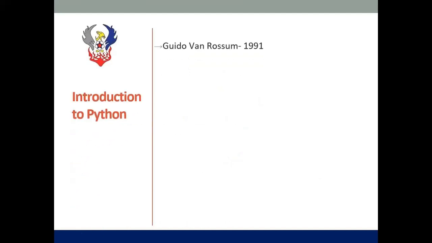So Python was developed by Guido van Rossum and released in 1991. I have discussed this introduction to Python and applications in the previous webinar, so let's have some recap about that. Rossum was a huge fan of the Monty Python show by BBC. He admired the show and named his programming language Python.